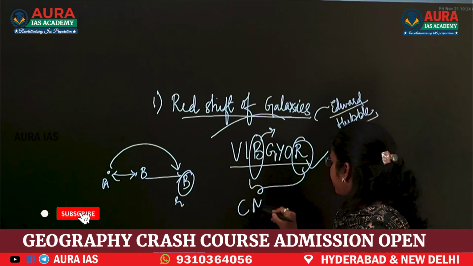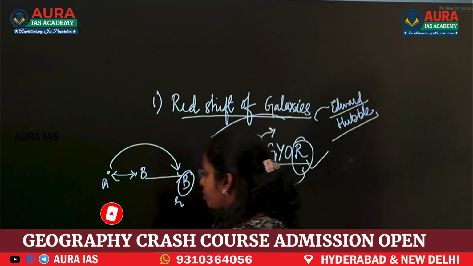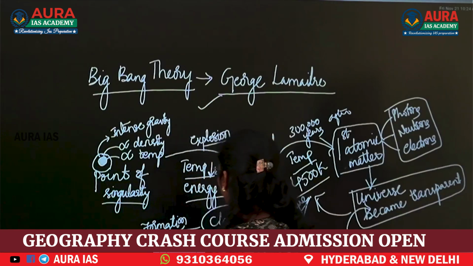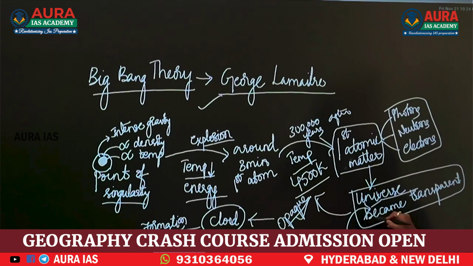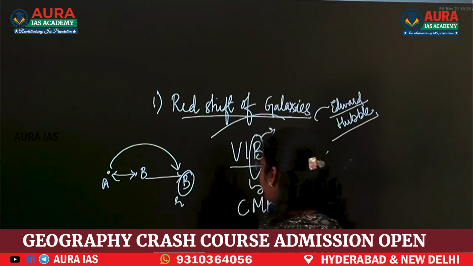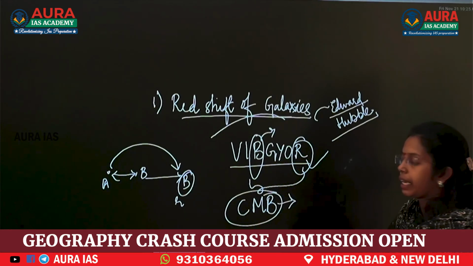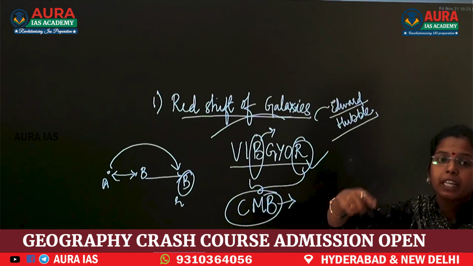Next, cosmic microwave background. Now, what is cosmic microwave background? After the universe became transparent, the first light was emitted. The first light particle came. Now, this is our cosmic microwave background, meaning the remains of the first light particle immediately after the Big Bang.